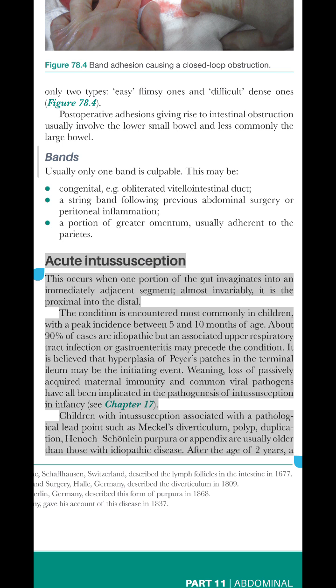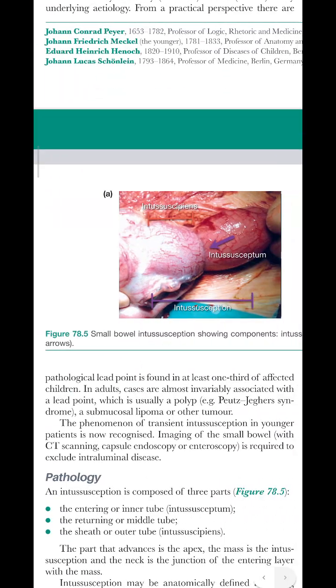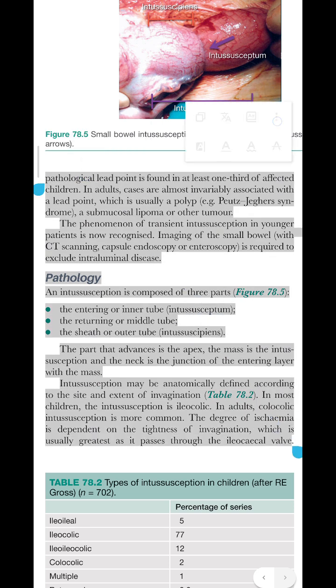Children with intussusception associated with a pathological lead point such as Meckel's diverticulum, polyp, duplication, Henoch-Schönlein purpura or appendix are usually older than those with idiopathic disease. After the age of 2 years, a pathological lead point is found in at least 1/3 of affected children. In adults, cases are almost invariably associated with a lead point, which is usually a polyp, e.g. Peutz-Jeghers syndrome, a submucosal lipoma or other tumor.